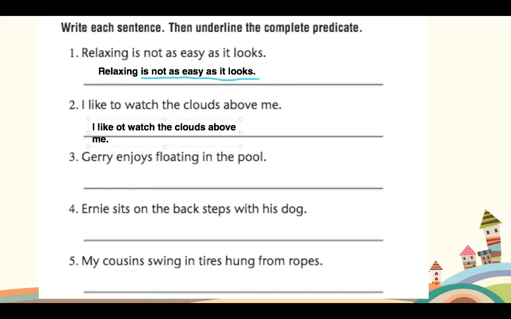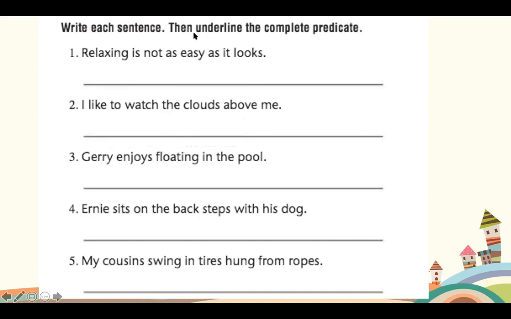And Noob, can you tell me what the predicate is here? Watch the clouds. Good job. But the full predicate would be watch the clouds above me. Like to watch the clouds above me. So we need to make sure that we're underlining the full predicate. So the whole predicate would be like to watch the clouds above me, because that shows what the subject is doing. Good job, Noob. Well done.